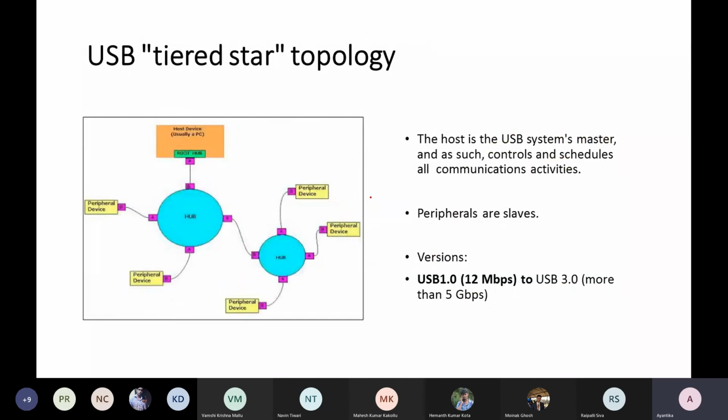And since data is in serial mode, used in this tiered topology, I will go quickly. I think now you have the intuition. Tiered topology means this is the star topology associated with a hierarchy. Like in the star topology, you have in one port one USB device, and with that USB device you make it a hub, not a single device, and with that you again connect multiple peripheral devices. So that is called tiered star or star with hierarchy. Okay, so USB works on that.